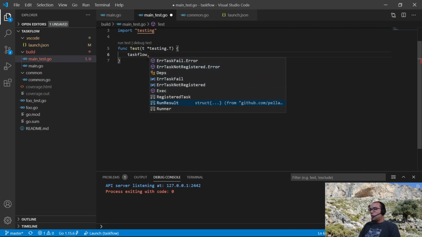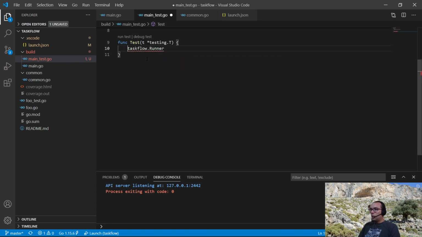TaskFlow also has a struct called runner, which you can use in your unit test to test and execute one concrete target.